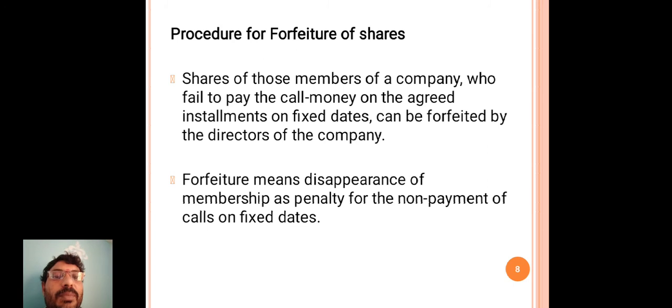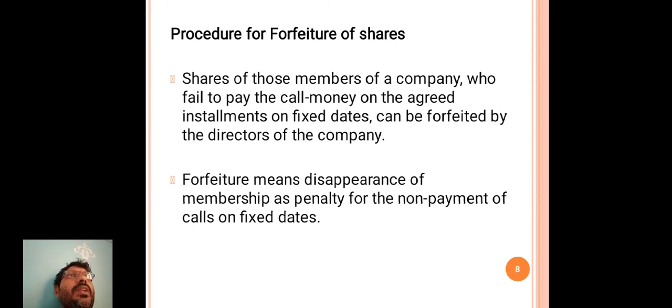Shares of those members of a company who fail to pay the call money on the agreed date can be forfeited by the directors of the company.